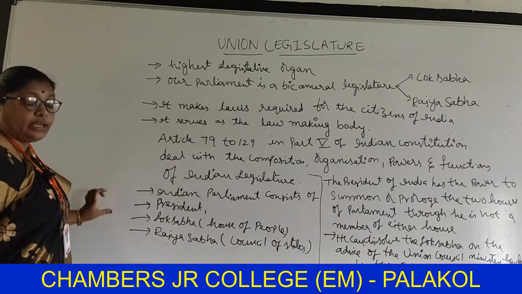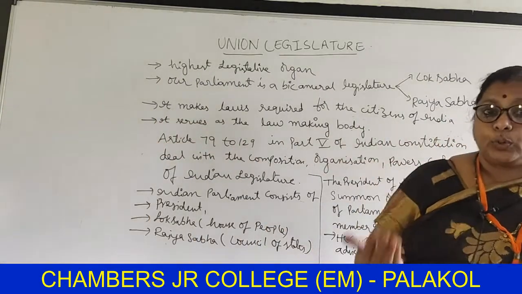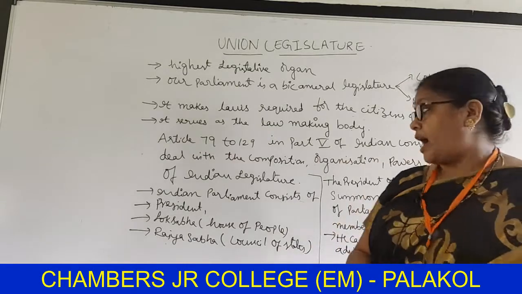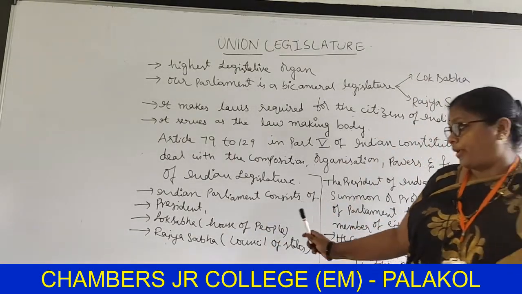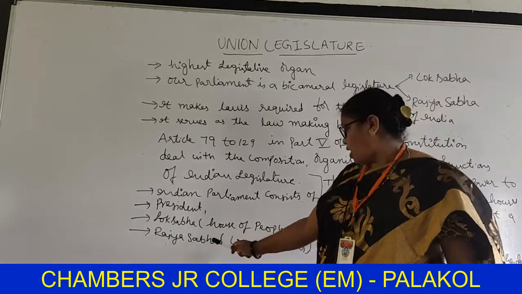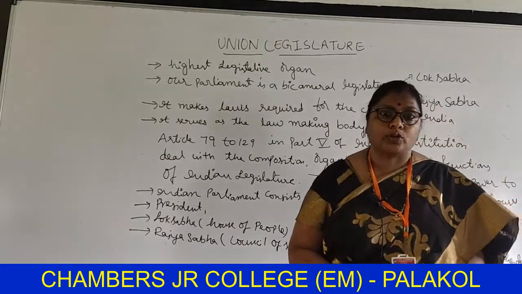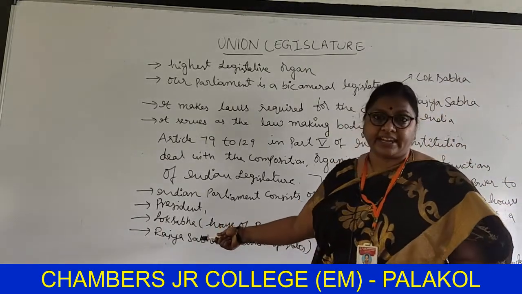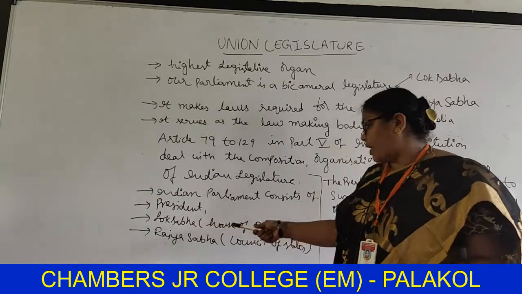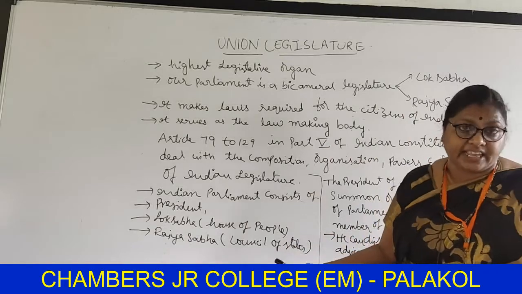Here the union legislature is also called Parliament. So the Indian Parliament consists of the President, Lok Sabha, the House of the People, and Rajya Sabha, the Council of States. Lok Sabha is known as the House of the People because the people are elected directly.